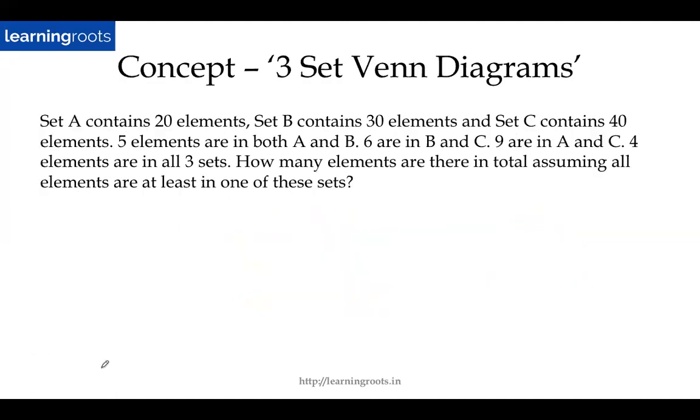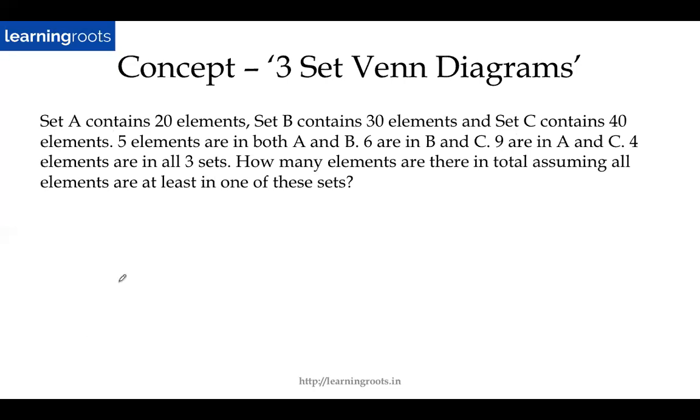Okay, so again, two set questions, fairly simple in nature. You will generally get these questions at the lower end of the spectrum. So you will generally get them sub 600 levels and 600 to 700 levels. Generally, 700 plus questions are fairly uncommon. So there will be very few questions which will test you in terms of very high difficulty in two set questions. In three set questions, yes, you will find a few questions which are 700 plus.